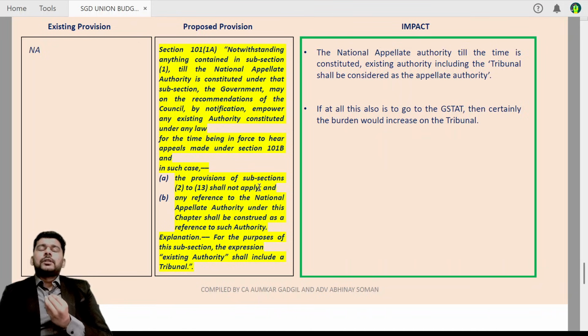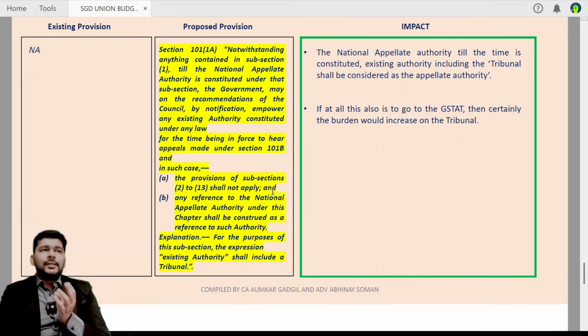The last provision which has been proposed as an amendment under the GST law is that the National Appellate Authority, which was currently being envisaged under 109, 110, 111 and 112, was to cover also the defined category. For the while, the existing authorities will act as the National Appellate Authority, is what the proposed provision says. And in the definition of existing authority, even the tribunal will be included.